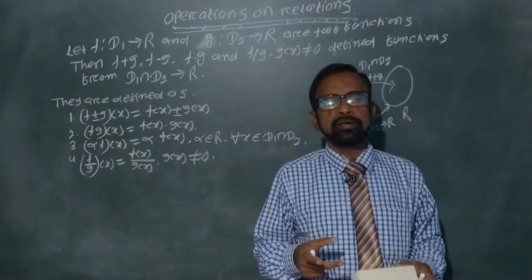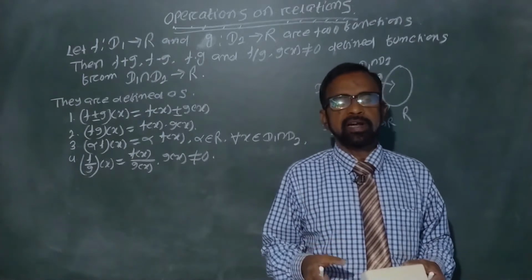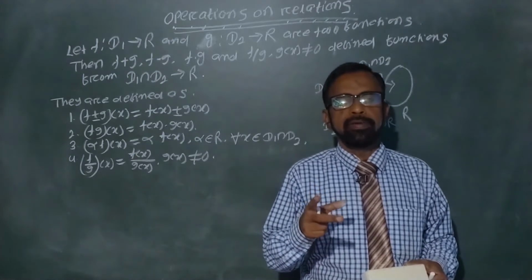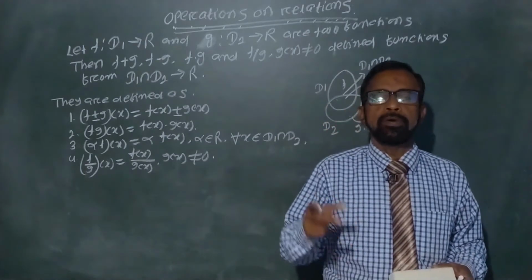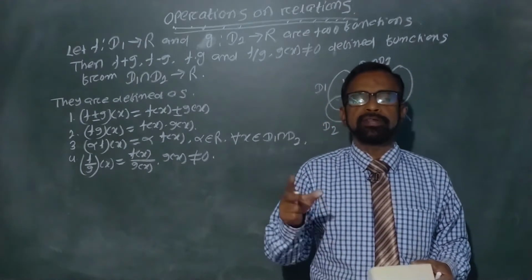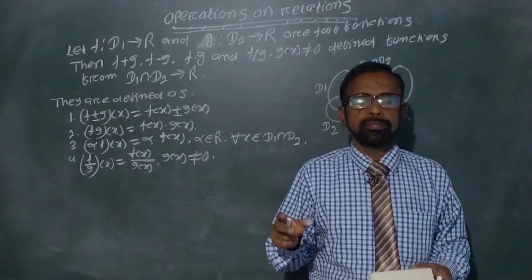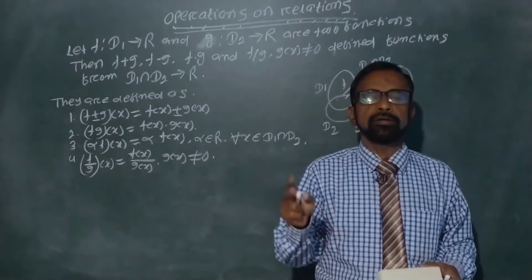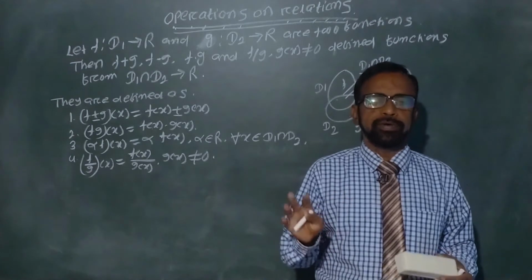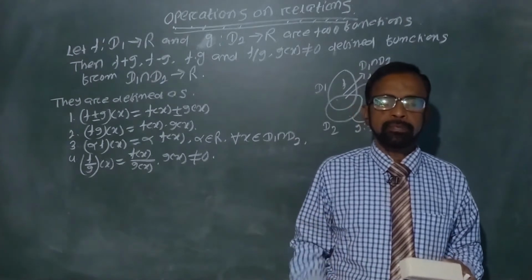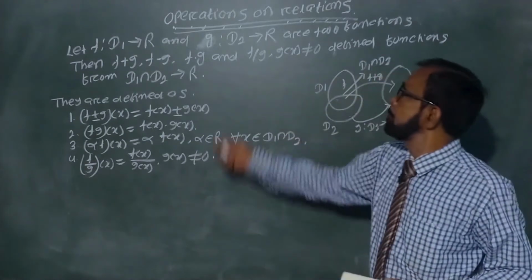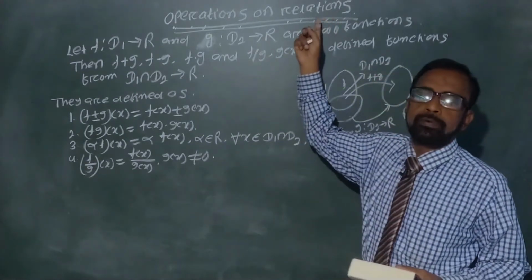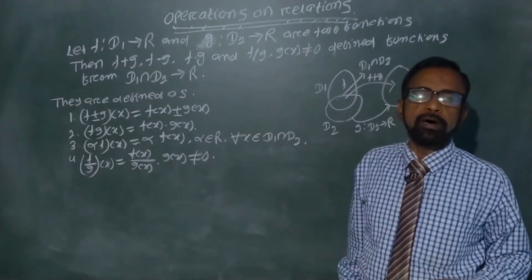A relation is called a function if it satisfies two conditions. Means the domain of the function f is equal to A, if f is a function from A to B, and the second is it cannot be one-many. You also know it from first year. We only discuss the operations of relations.